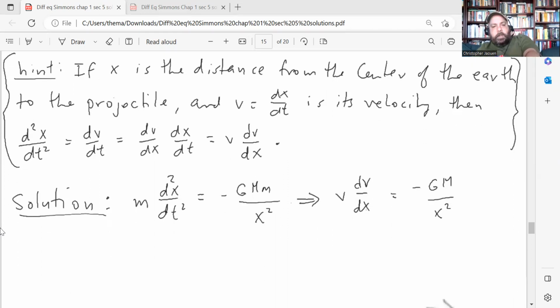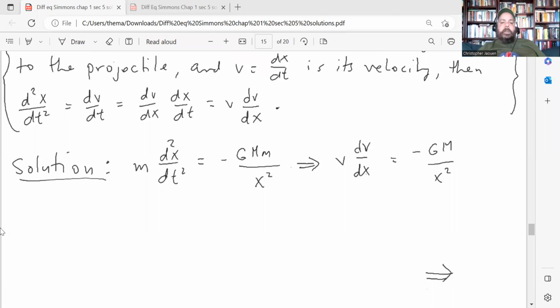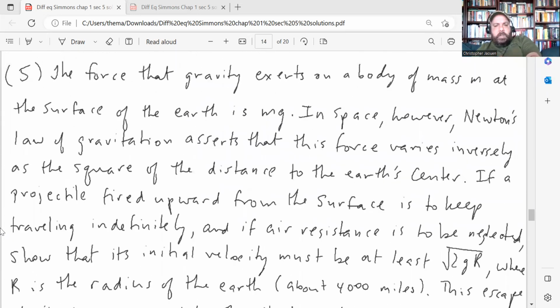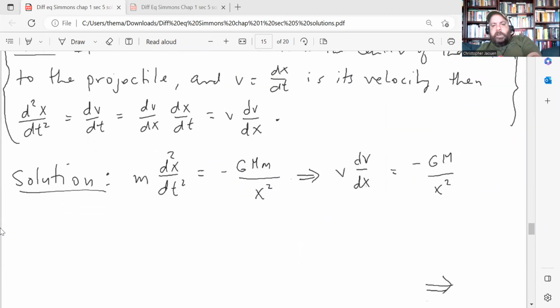All right. So using that hint, here we have just by Newton's second law, m times the second derivative of x with respect to time is negative G capital M over x squared. If you're not familiar with Newton's law of gravitation, G is called the gravitational constant, and capital M is the mass of the Earth, whereas little m is the mass of the projectile. So here I'm using Newton's law of gravitation. I think he says to do that here, right? Use Newton's law of gravitation. Yeah. So that's what Newton's law of gravitation tells you.